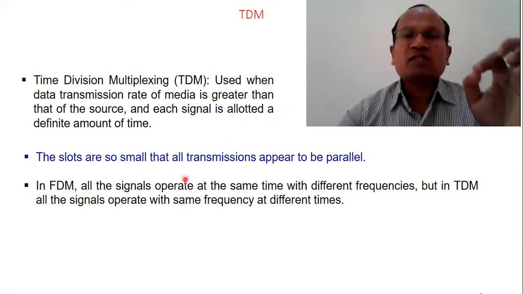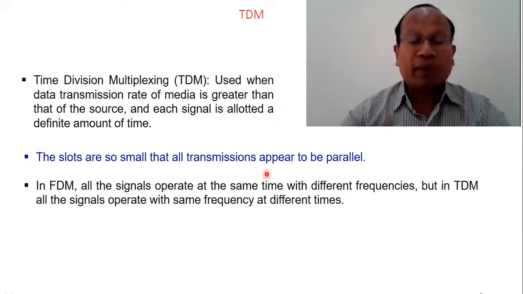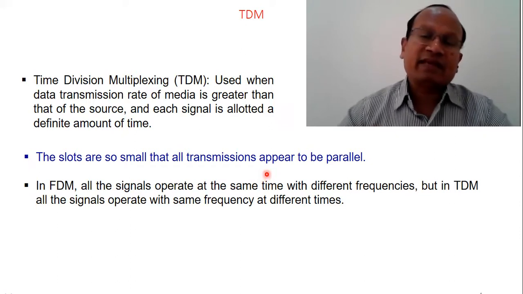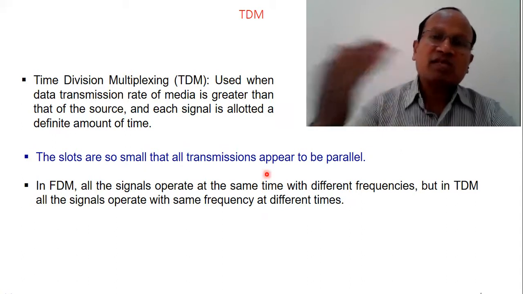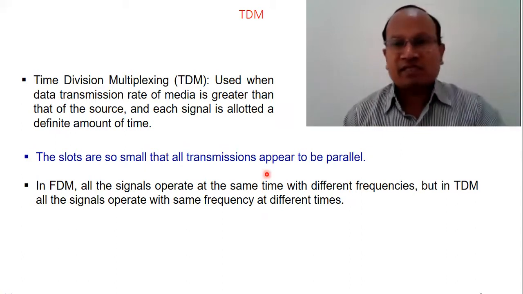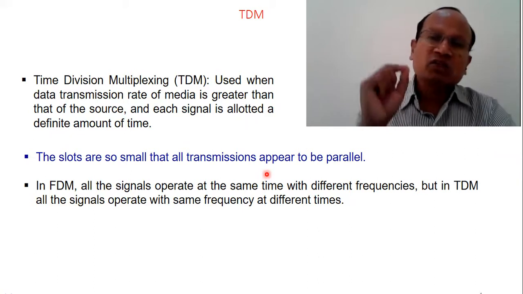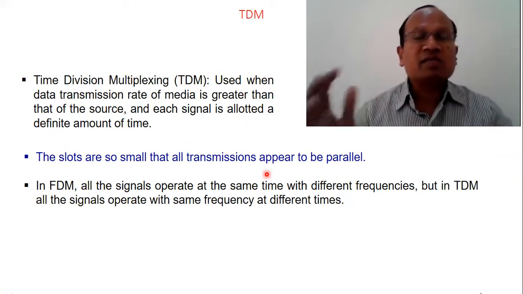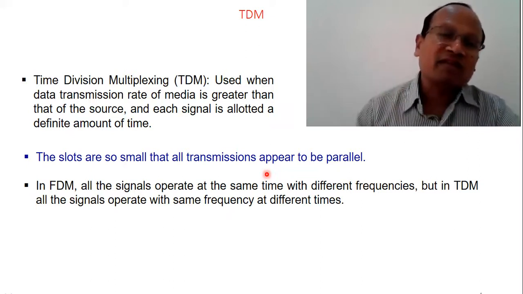The slots are so small that the transmissions appear to be parallel. We will not be able to differentiate which message is actually going. So there are n messages, and the time slot is so small that we assume all the messages are transmitted simultaneously.